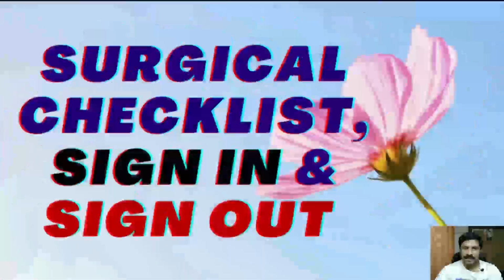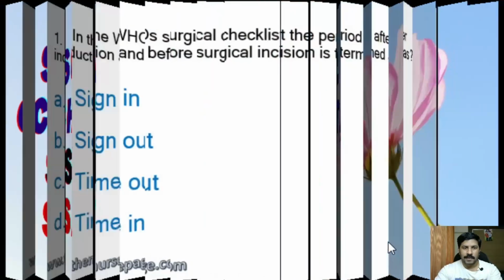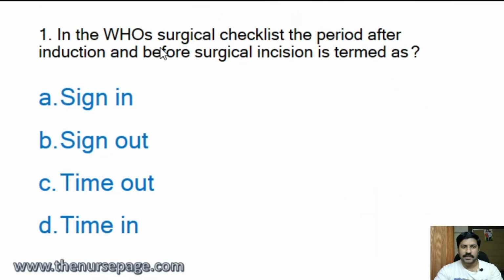So we will go to our topic, surgical checklist, nursing questions and answers. The surgical checklist mainly includes sign in, sign out, and time out. First question: in the WHO World Health Organization's surgical checklist, the period after induction and before the surgical incision is termed as: sign in, sign out, time out, time in.